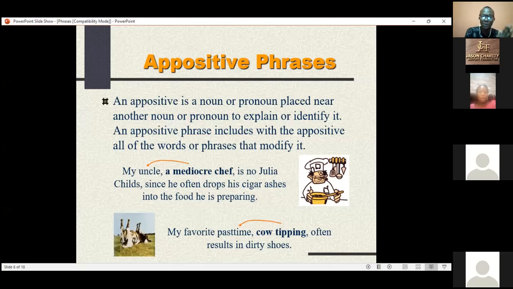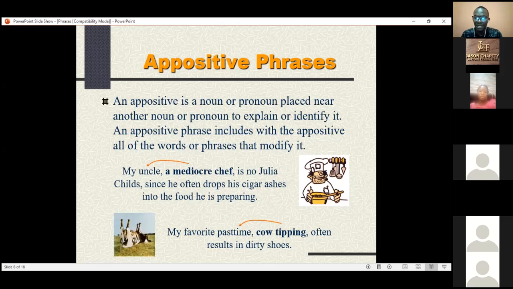So let's take it again. Antonia, my student on Zoom, is always present. So what is the appositive phrase there? My student on Zoom. Bravo, that is it. My student on Zoom is the appositive phrase that is referring back to what? Antonia. So if I should remove Antonia and I say, my student on Zoom is always present, then you ask me, who is your student on Zoom? And I say what? Antonia. Or I say, Antonia is always present, and then I am asked, who is Antonia? And I say what? My student on Zoom.